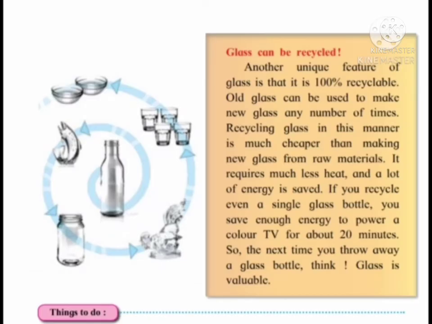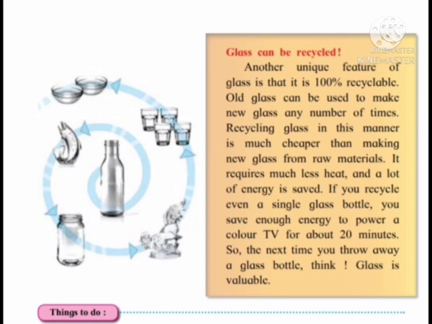Now, let's learn how glass can be recycled. Another unique feature of glass is that it is 100% recyclable. Old glass can be used to make new glass any number of times. Recycling glass in this manner is much cheaper than making new glass from raw materials.